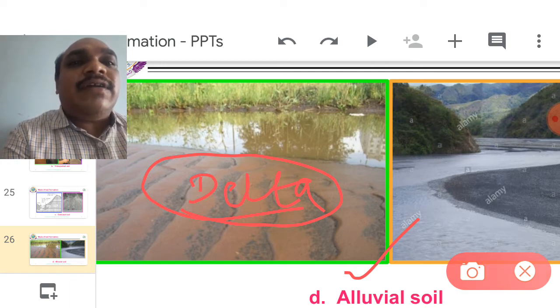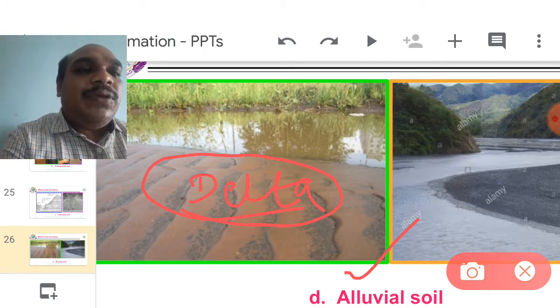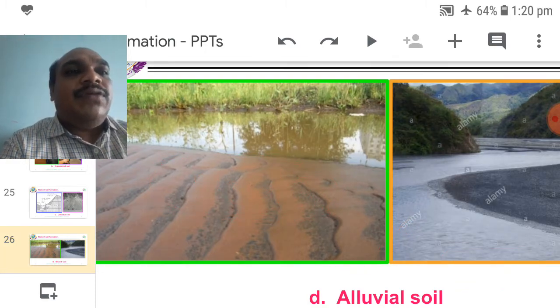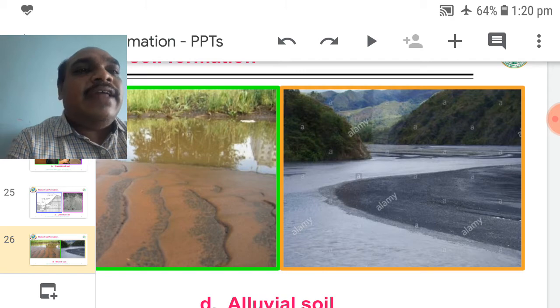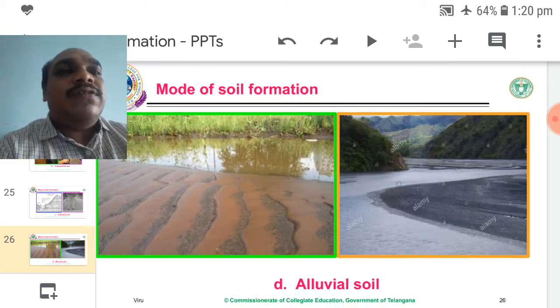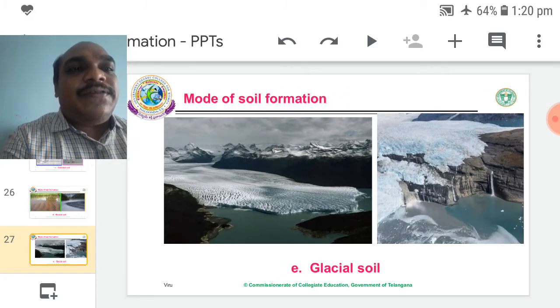Generally, these deltas are visible among the rivers. Krishna, Godavari deltas. Ganga Delta. So the deltas are formed at plain areas. The deltas are called alluvial soils. So it is one alluvial, it is another alluvial. Red color alluvial, black color alluvial are visible. So alluvial soils contain rich nutrients.